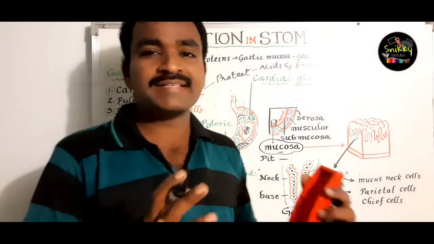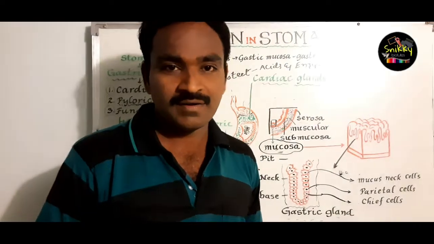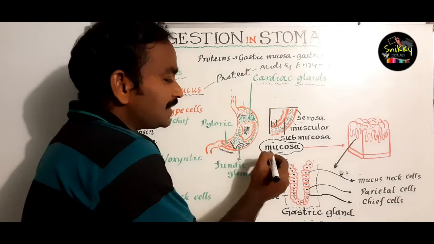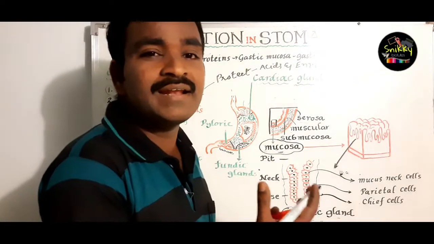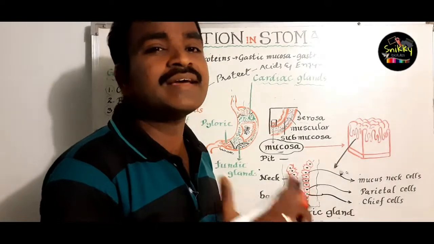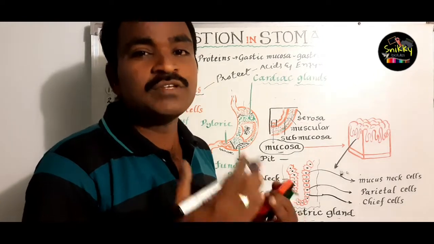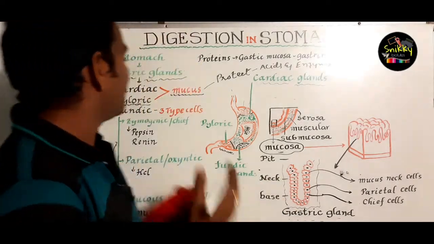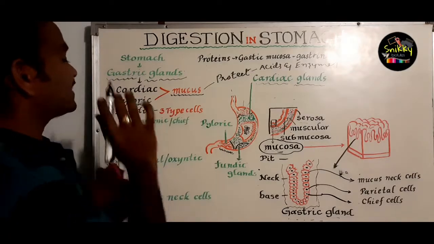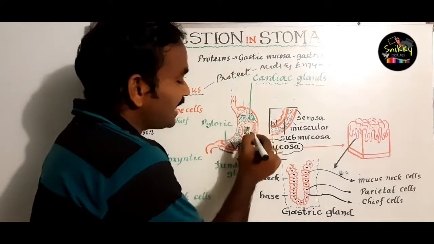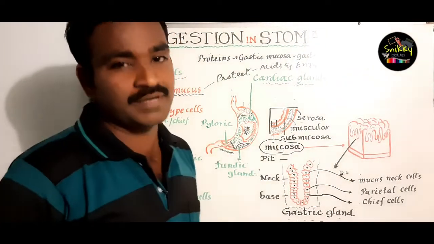These acids and enzymes are very powerful. If there is no mucus, what will happen? The inner layer, the mucosa or epithelial layer, may be affected by the acids or enzymes. So this mucus, which is secreted from these cardiac gastric glands and pyloric gastric glands, protects the inner layer of the stomach.